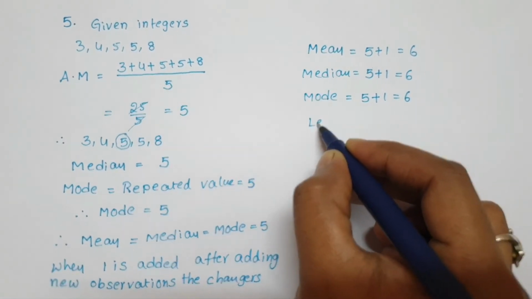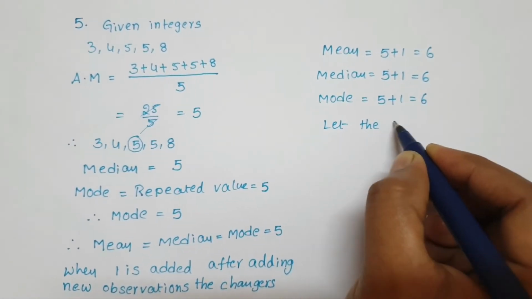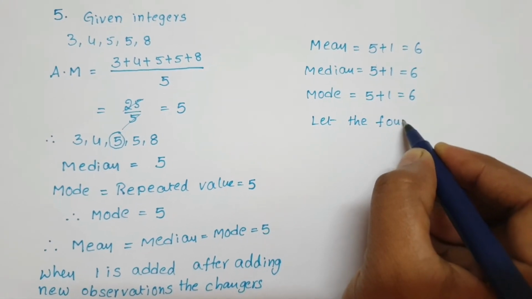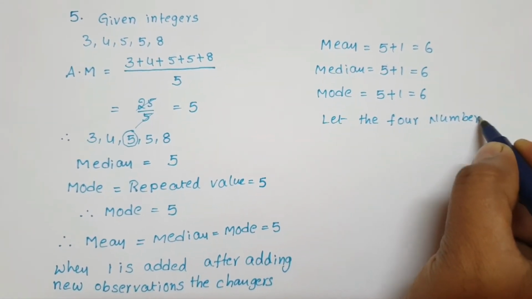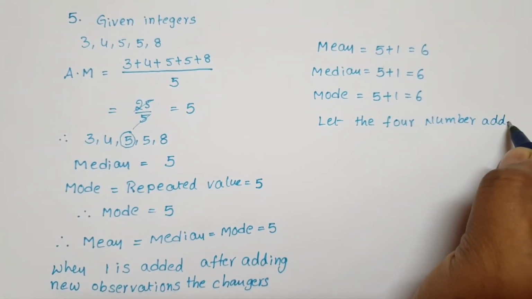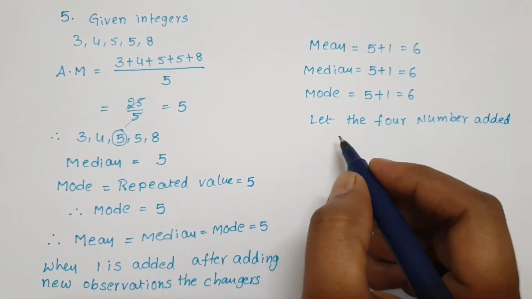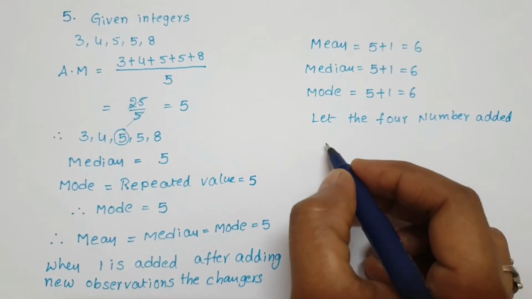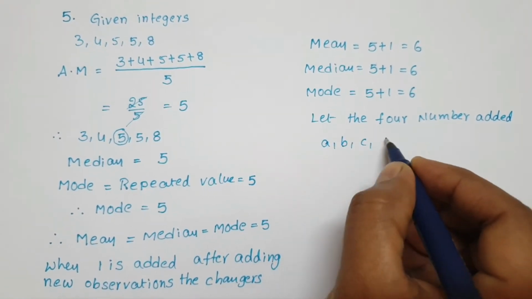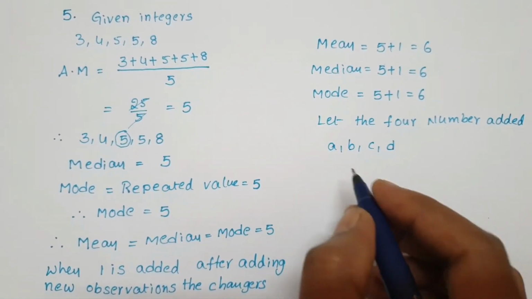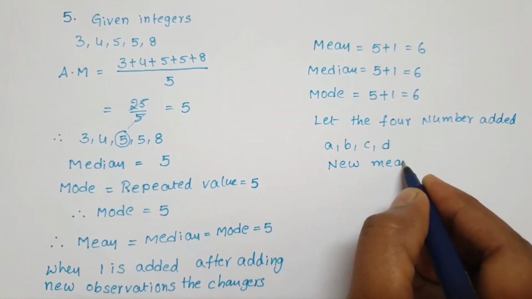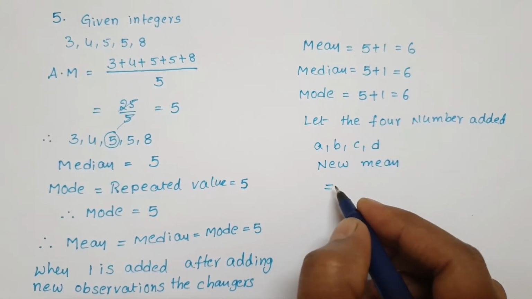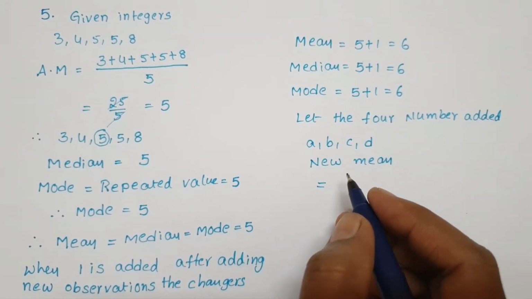So now let 4 numbers be added. 4 numbers added, take any letters, so A, B, C, D. Now the new mean means sum of all observations divided by number of observations.